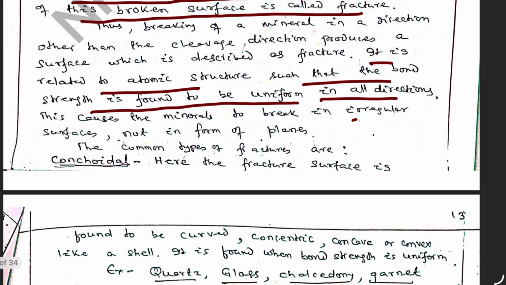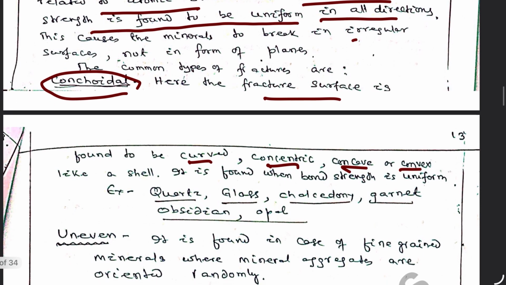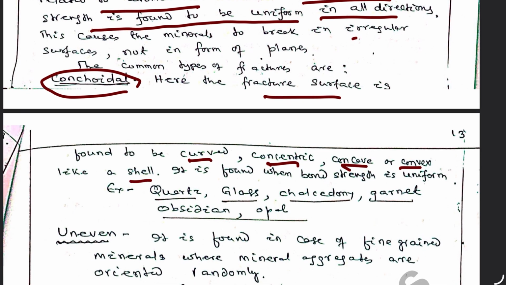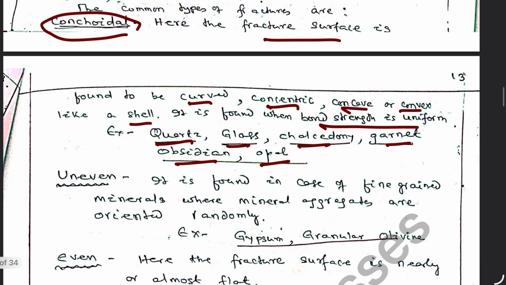The fractures are described with several terms such as conchoidal, where the fracture surface is curved, concentric, concave or convex, like a shell. Here the bond strength is found to be uniform in all directions, as we find in quartz, glass, chalcedony, garnet, obsidian, opal. These are mostly glassy or silica dominated substances.